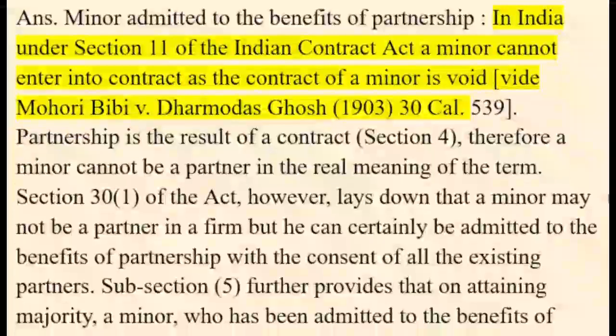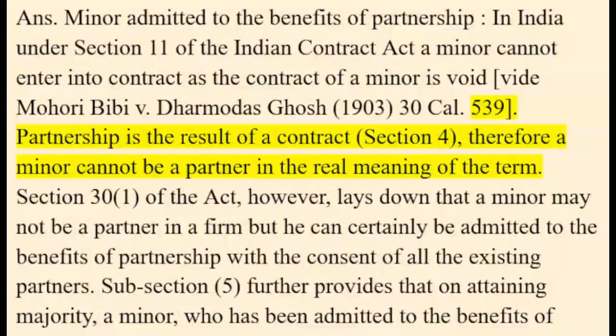In India, under Section 11 of the Indian Contract Act, a minor cannot enter into a contract, as the contract of a minor is void. Vide Mohori Bibee vs Dharmodas Ghose, 1903, 30 Calcutta 539. Partnership is the result of a contract, Section 4. Therefore a minor cannot be a partner in the real meaning of the term.